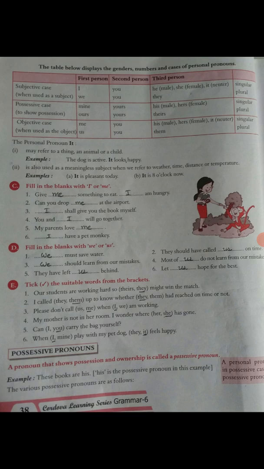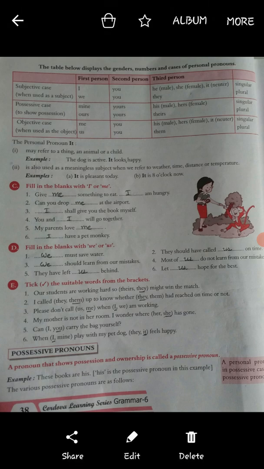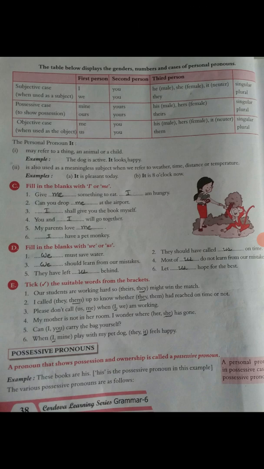Second, it is also used as a meaningless subject when it refers to weather, time, distance, or temperature. For example, it is pleasant today. So it is also used for weather, time, distance and temperature. Then B: it is 8 o'clock now. So we can use it.